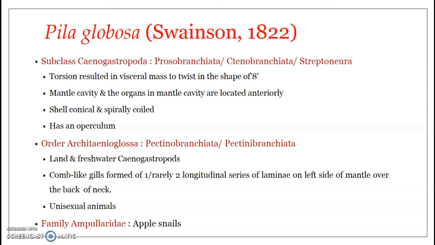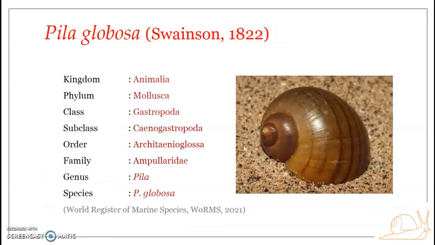These ampullarids are considered gonochoristic, with male and female snails found. So this is about the systematic position of Pila globosa. Repeating, Pila globosa comes under class Gastropoda, subclass Cenogastropoda, or Prosobranchiata, order Architaenioglossa, earlier referred to as Pectinibranchiata, then family Ampullariidae, genus Pila, and species Pila globosa.